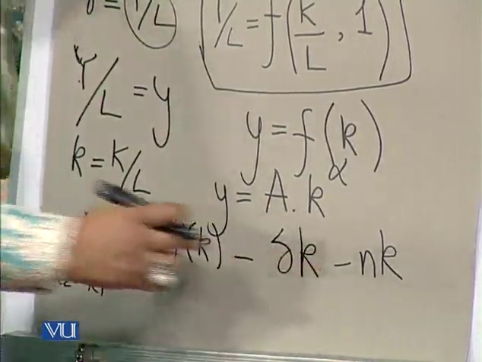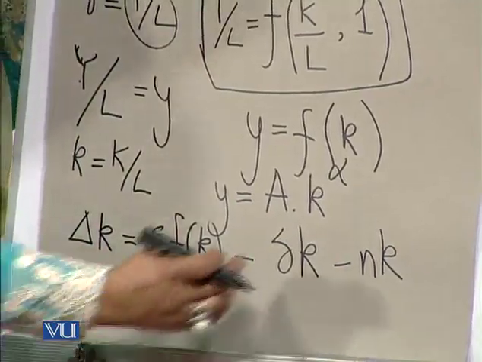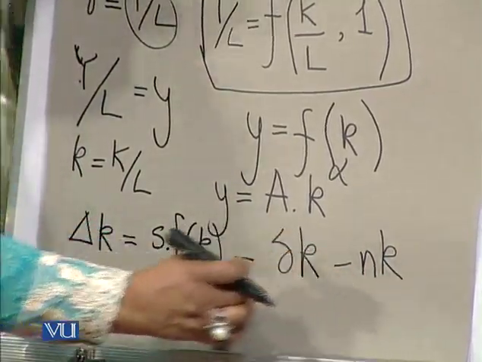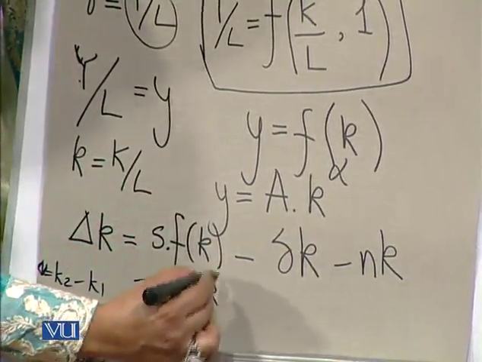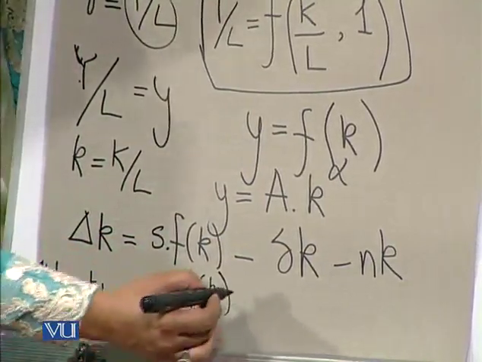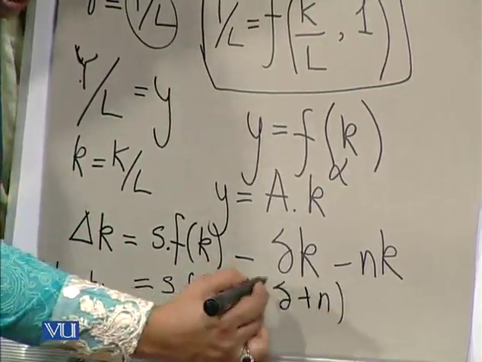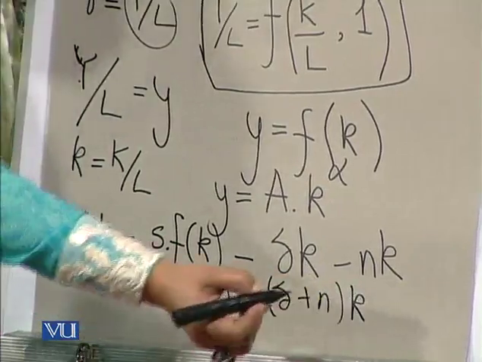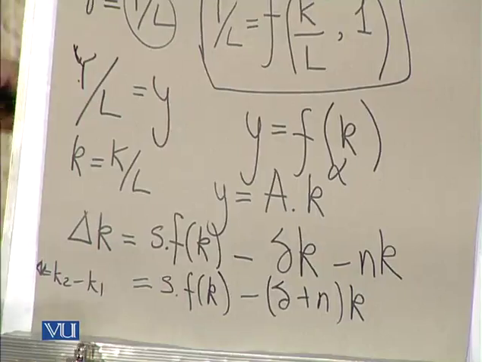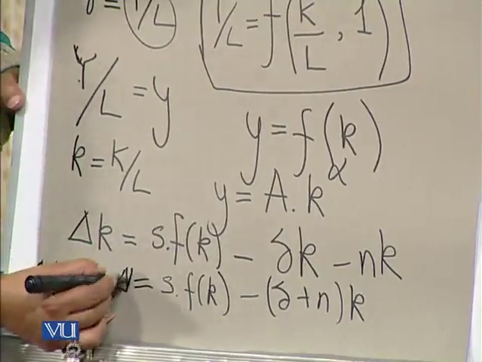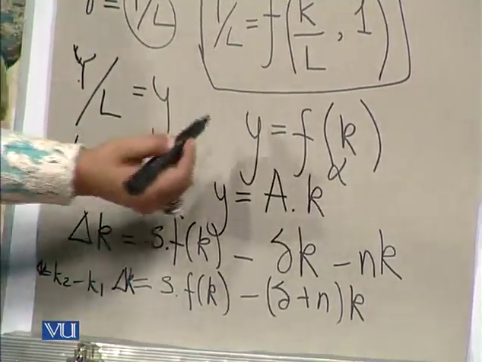So this particular thing can further be simplified or written as, by taking this capital labor ratio common, we can write this thing down as s times a function of the capital labor ratio minus delta plus n. From this I have taken common this capital labor ratio.